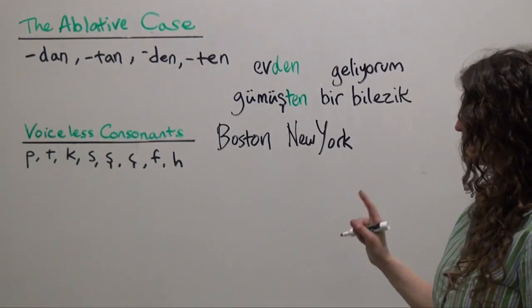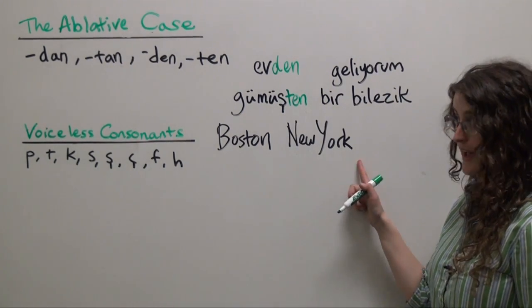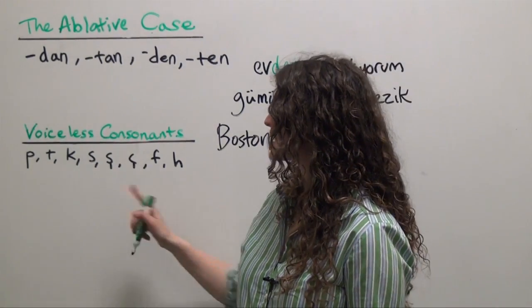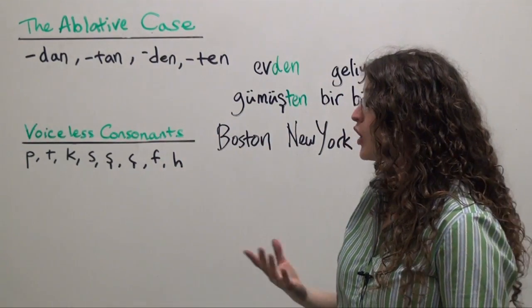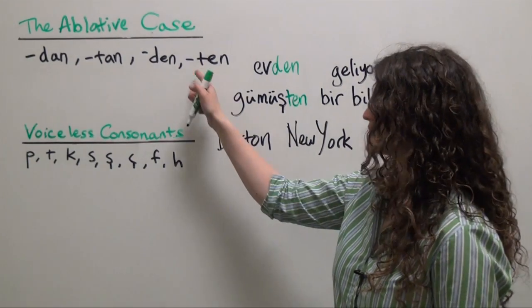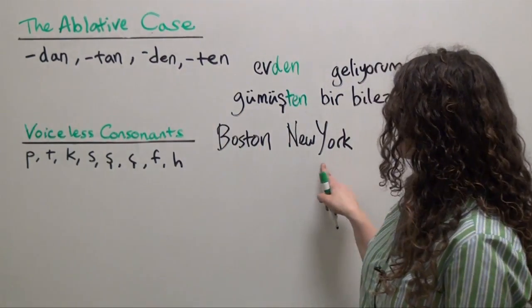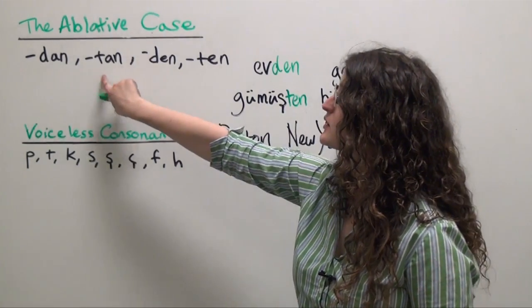We want to add the ablative case to New York. Notice New York ends in a k, one of our voiceless consonants. This means we're going to choose either ten or tan, our versions of the ablative case ending that begin with the voiceless consonant t. In the case of New York, two-way vowel harmony tells us it's going to be tan.